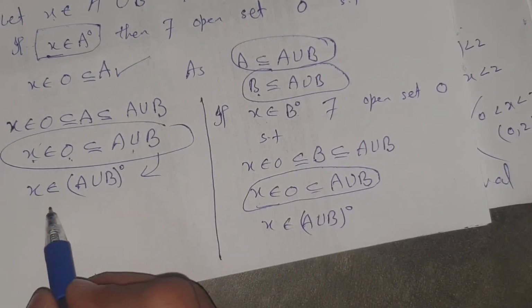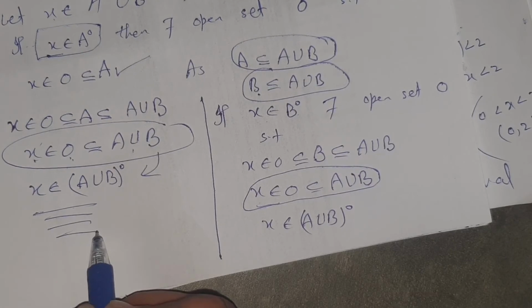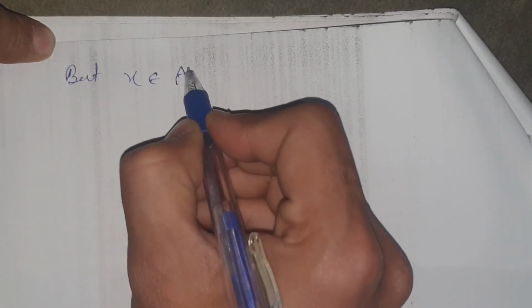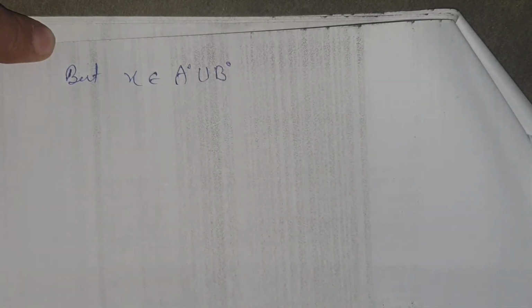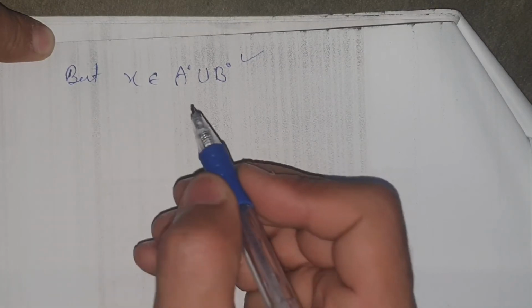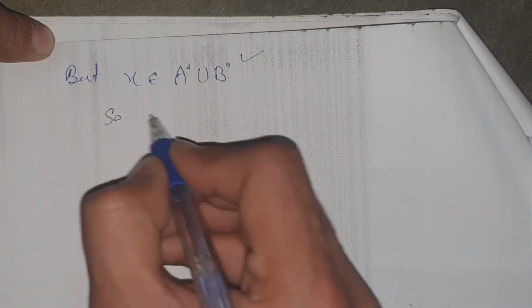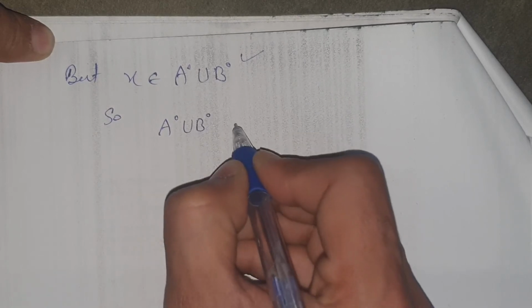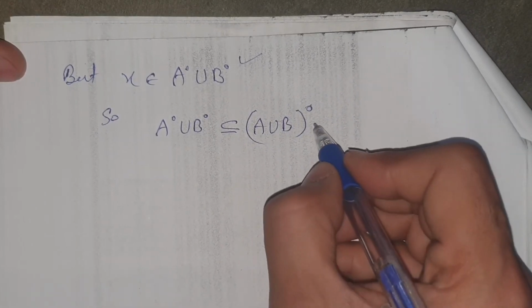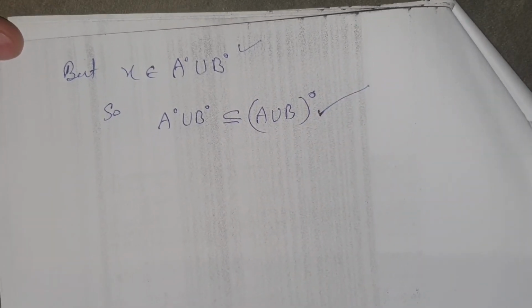Now, as you see, in both cases x belongs to A union B whole interior. We took an element x from A interior union B interior and showed that x belongs to A union B whole interior. So A interior union B interior is contained in A union B whole interior. This completes our second part.